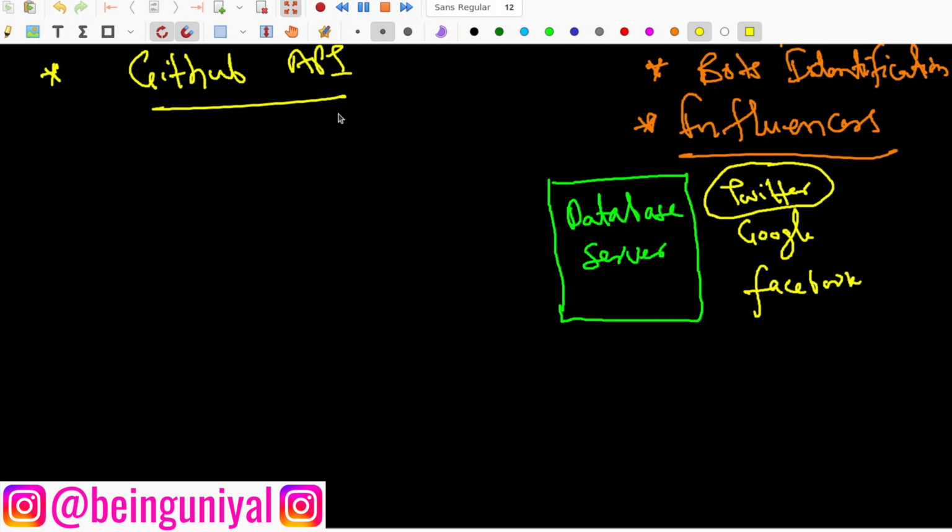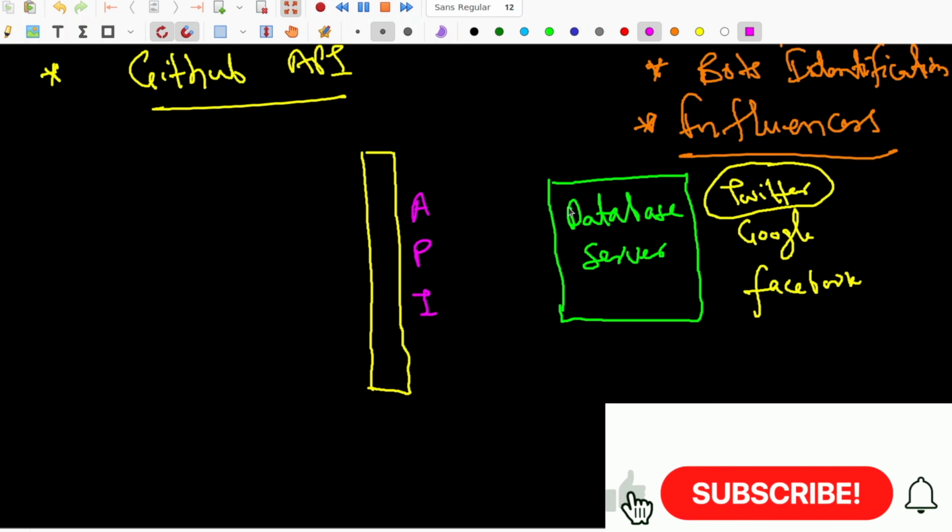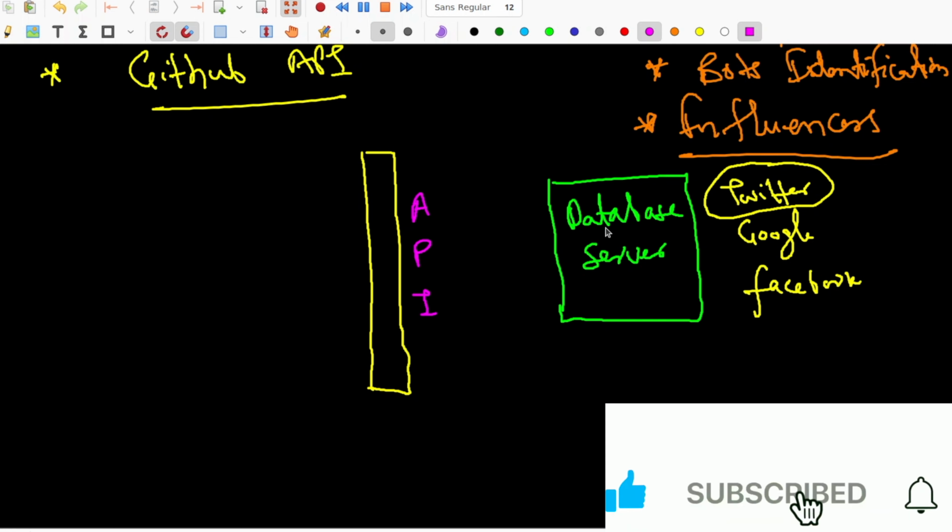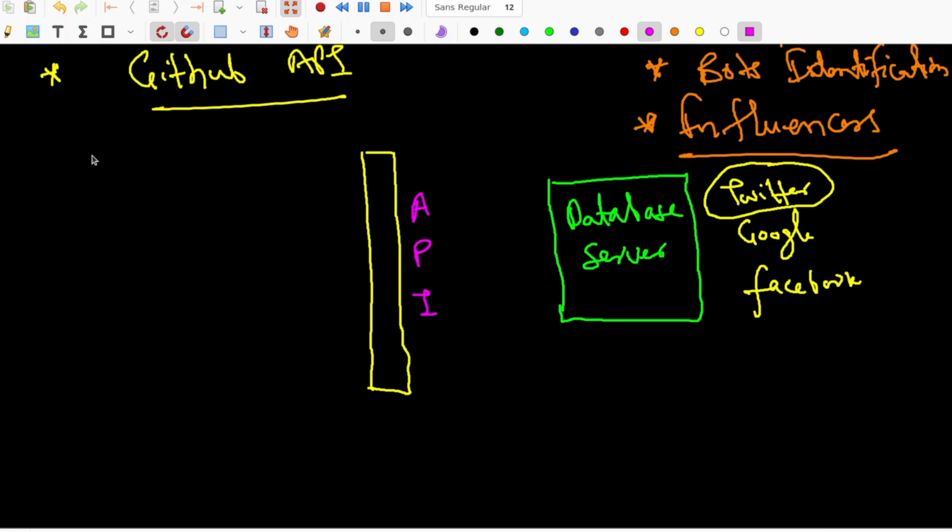Its full form is Application Program Interface. But consider that there is something in between here, right? And this is API. So when you need some data from the server, it could be a browser, it could be a mobile app, and the browser could be any of these browsers, whatever we use these days.